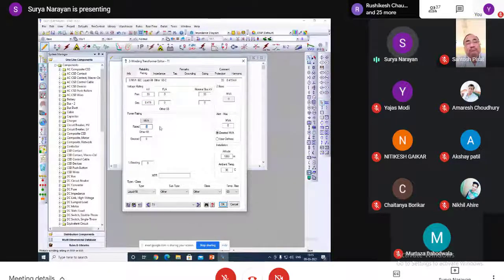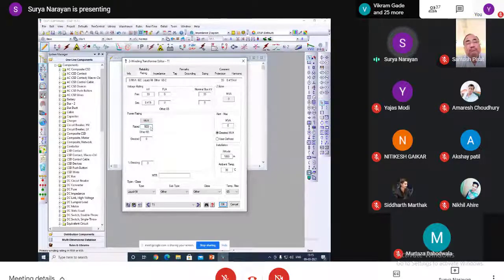Is the transformer rated in MW or MVA? Can anyone answer? Megawatt or mega volt ampere? MVA. Yes, transformer rating is always in MVA. Thank you.